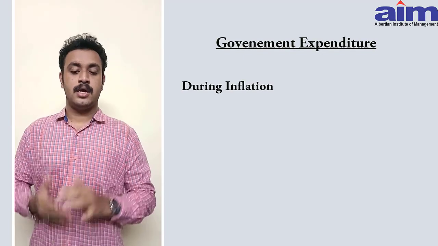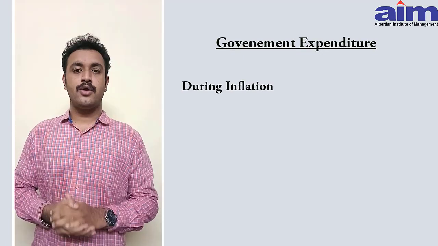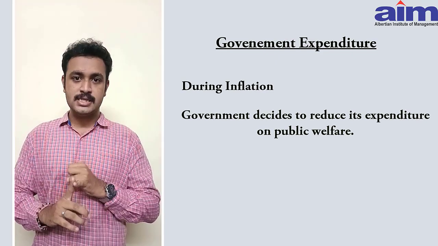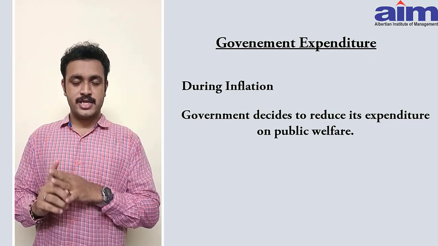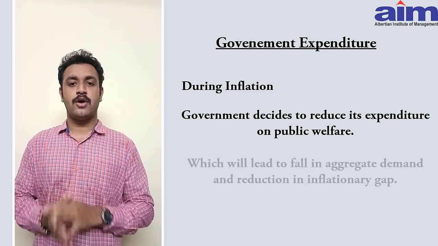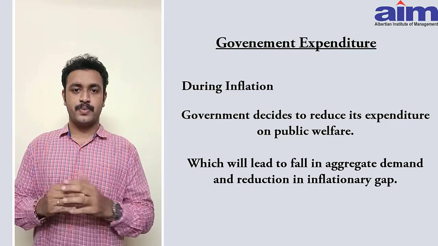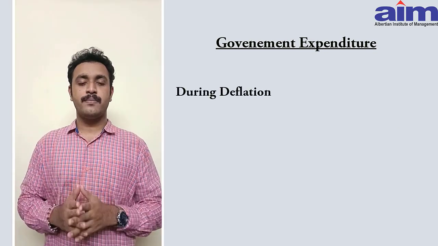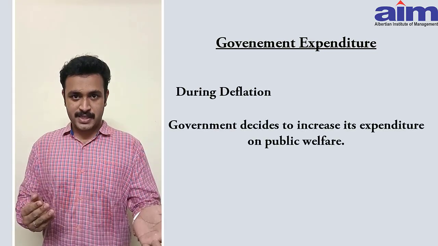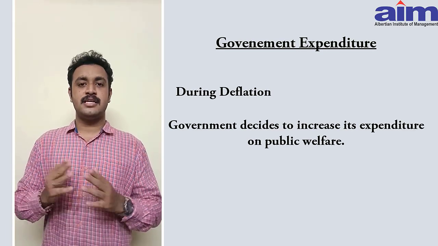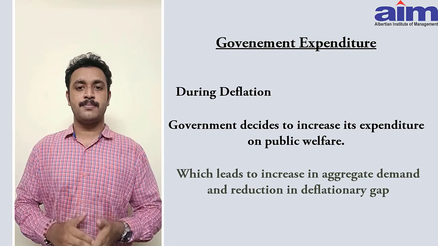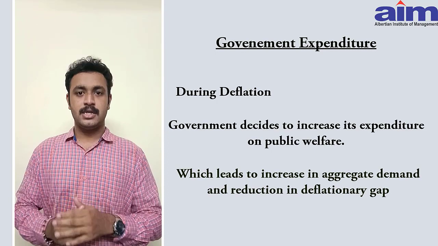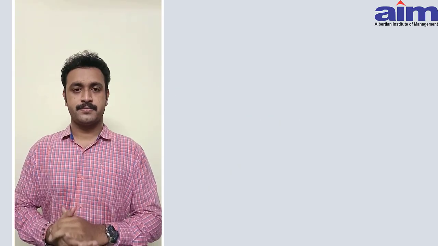Government expenditure. During the time of inflation, the government decides to reduce its expenditure on public welfare like police, military, courts, education, etc. This leads to fall of aggregate demand and it leads to reduction in inflationary gap. During the time of deflation, the government decides to increase the expenditure on public welfare. This injects money in the economy and helps remove unemployment and increases the aggregate demand. This leads to reduction in deflationary gap.